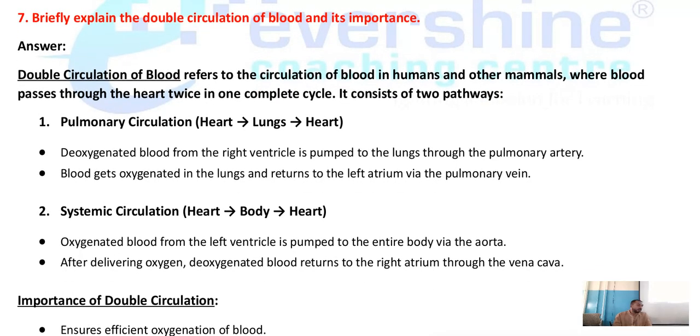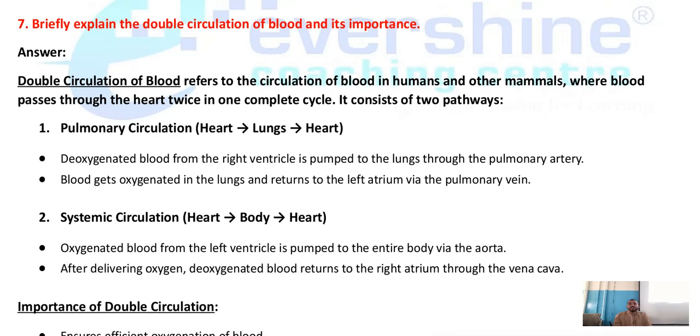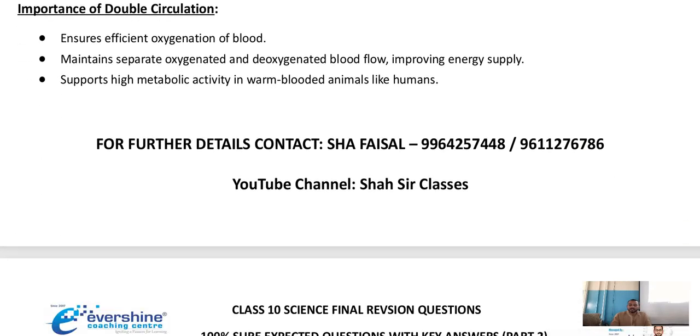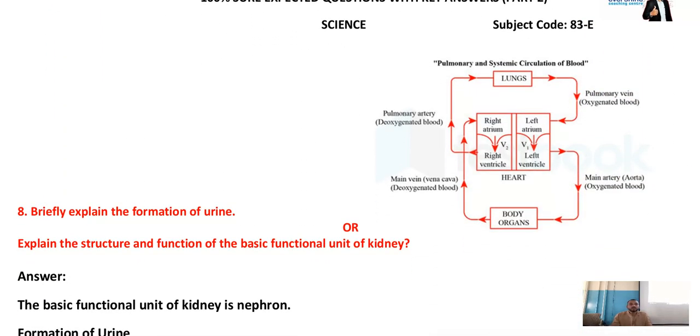Next, briefly explain the double circulation of blood and write the importance of double circulation of blood. See here, actually in a heart we have two systems. One is called pulmonary circulation and the other one is systemic circulation. To understand this, I have given this chart. From heart it goes to lungs. From lungs it comes to heart. That is known as pulmonary circulation. Again, systemic circulation is from heart it comes to body organs. From body organs again it goes to heart. That is systemic circulation.